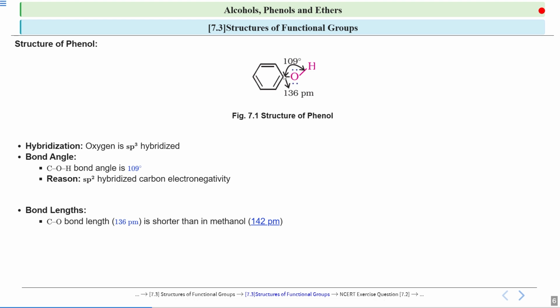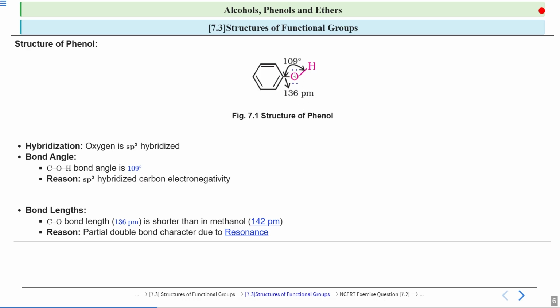Now, because it develops a double bond character, the bond length is slightly less, because we know that the bond length for a double bond is less as compared to a single bond. So the bond length for this carbon-oxygen bond will be 136 picometer because of the partial double bond character. So this bond will be short and strong also, because double bonds are strong as compared to single bonds. So this carbon-oxygen bond will be strong. So this was the main reason why there is a decrease in this bond length.